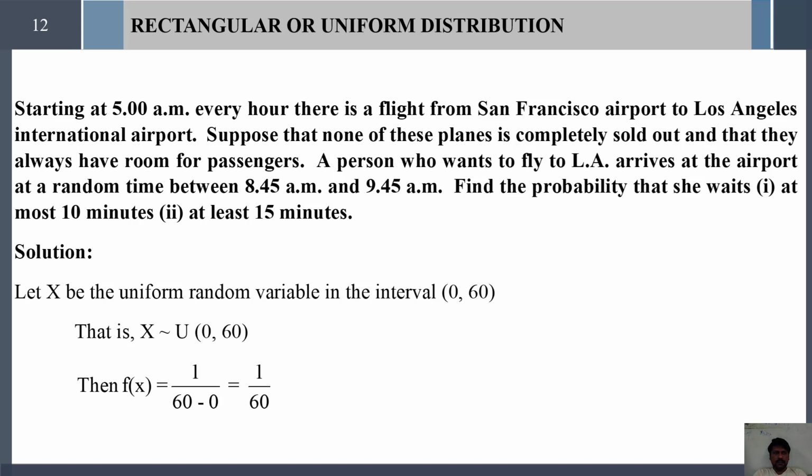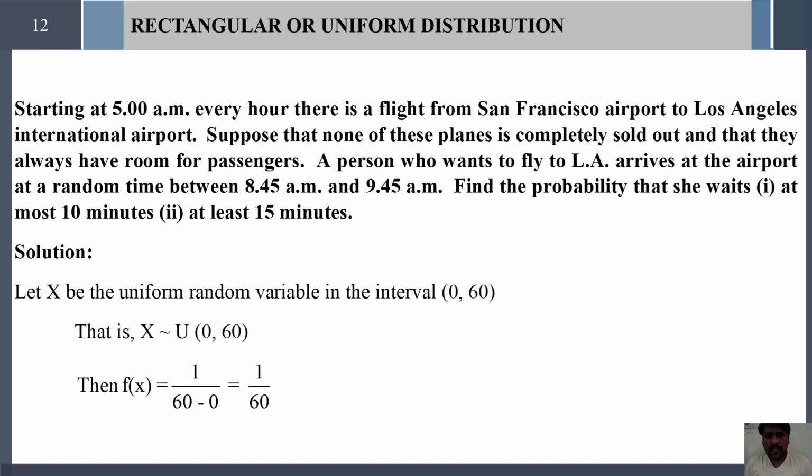Okay, and next we shall solve another problem. Starting at 5 a.m., every hour there is a flight from San Francisco Airport to Los Angeles International Airport. Suppose that none of the planes is completely sold out and they always have room for passengers, and a person who wants to fly to Los Angeles arrives at the airport at a random time between 8:45 and 9:45 a.m. Find the probability that the passenger has to wait at most 10 minutes, and the second question, at least 15 minutes.